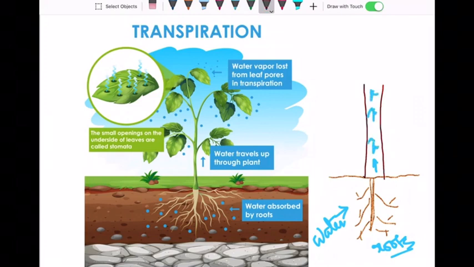Stem acts as a straw, and the water is moved up, or sucked up, from the soil towards the aerial part of the plant, the upper part of the plant, and from there it gets distributed to different parts of the plants.